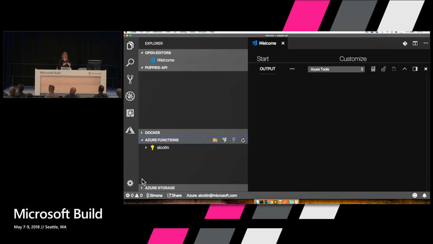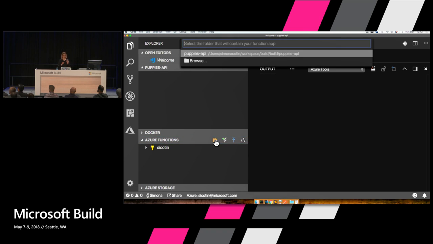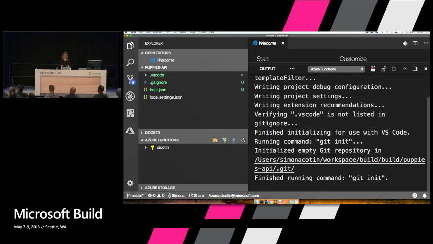And in order to get started with a new project, we just need to click this folder button. And this will create a new function app for us. So I'm going to tell it to use the current folder. And you can choose different languages, like JavaScript, C#, and Java. They're all supported on a Mac locally. And I'm going to choose JavaScript for this.